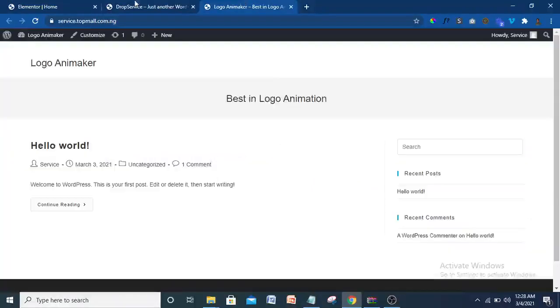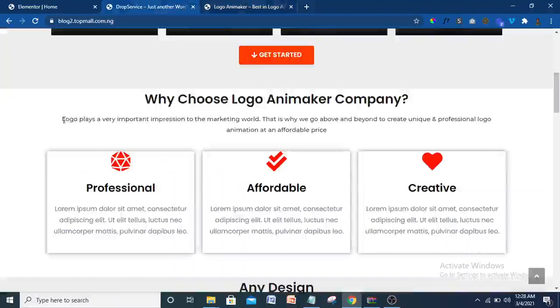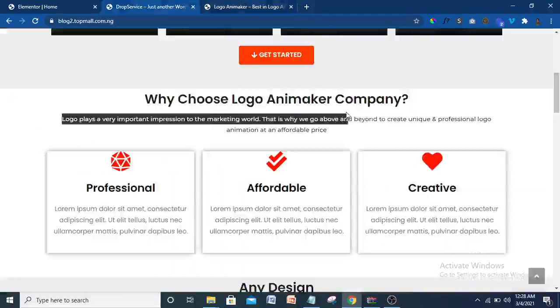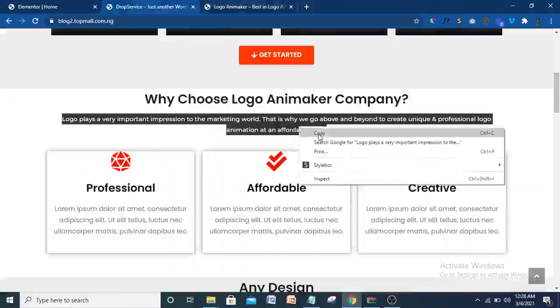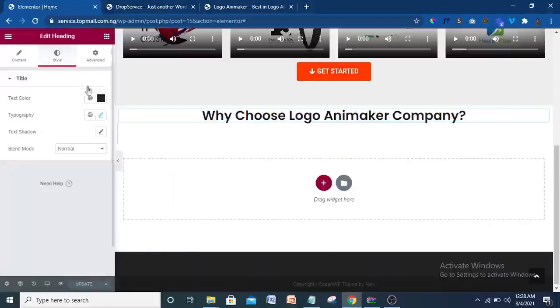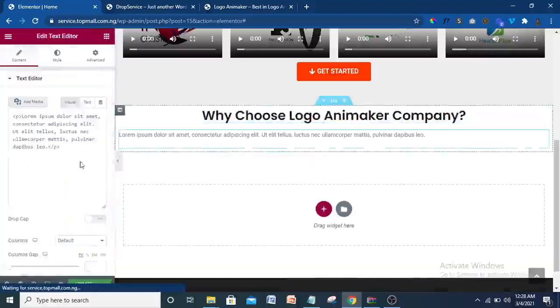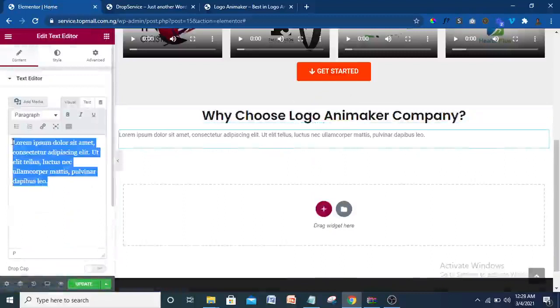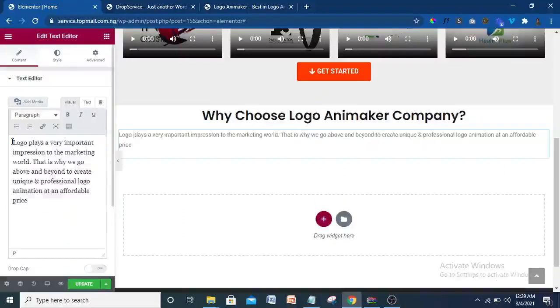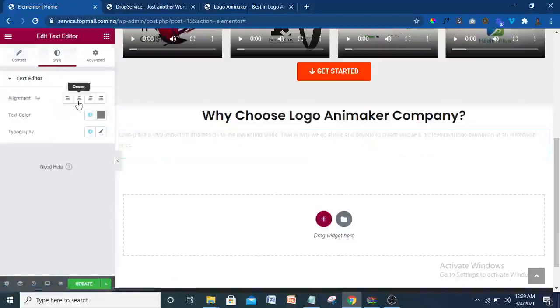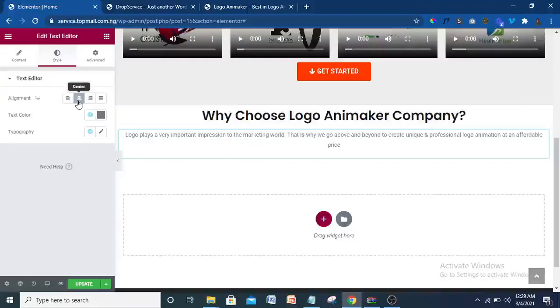So I'm just going to come back to my demo website here. Then this logo, let's copy this logo. It is very important. I'll copy it, then come here, go back to the Elementor, drag in my text editor, paste it on that like that. Then I'm just going to copy everything here, Ctrl V that, so it's going to appear the way I want it to appear. Come to style here, then make it center align. Okay, then the color I'm going to put there. Okay, I think I can leave this color the way it is.